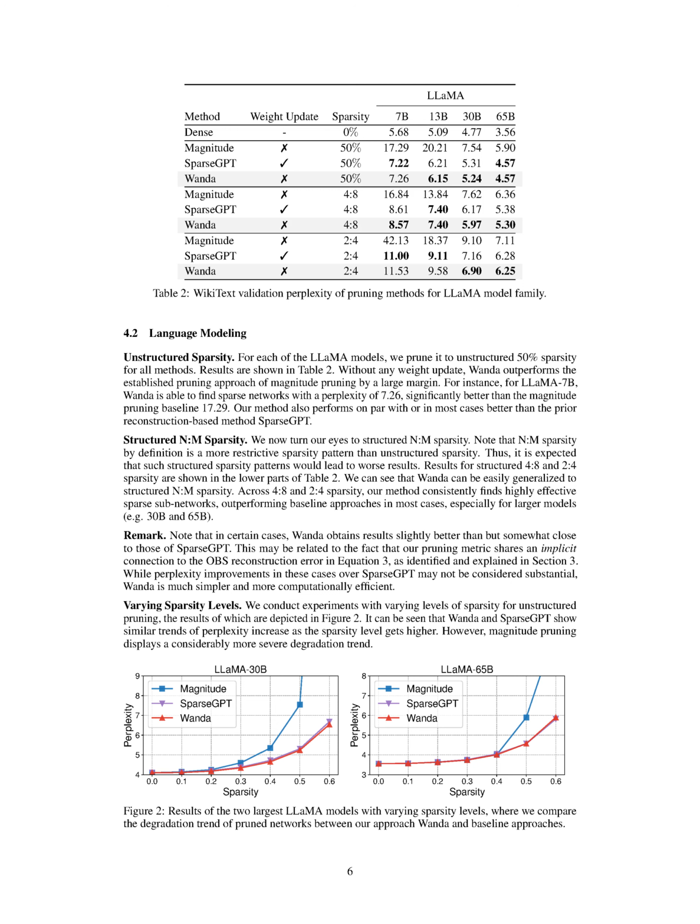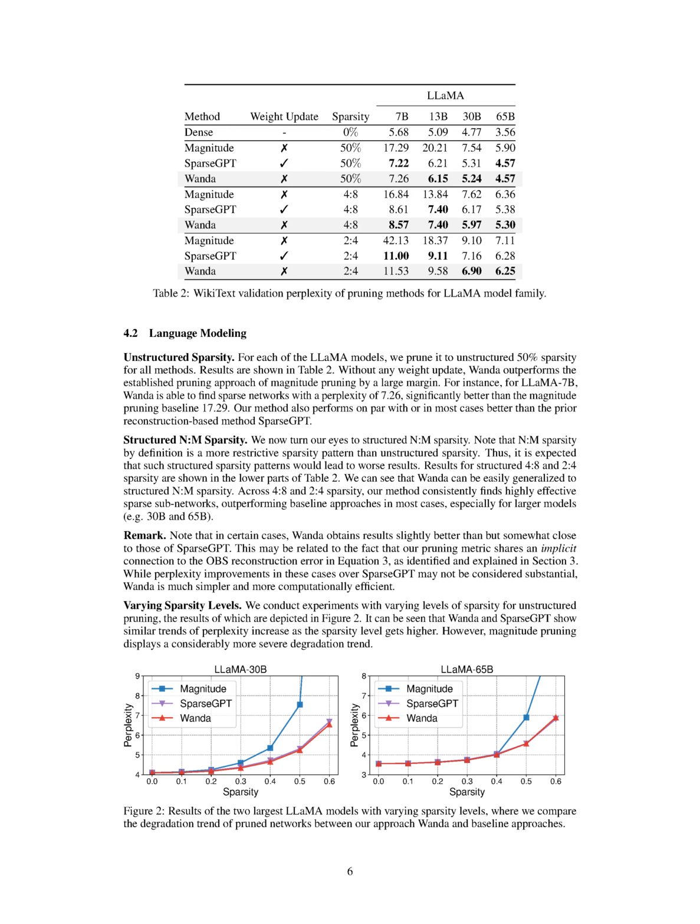As a result, you'd expect this type of structured sparsity to yield poorer results. When we examine the results for 4:8 and 2:4 structured sparsity, presented in our table, it's apparent that Wanda can adapt quite well to this type of structured sparsity. Regardless of whether we're dealing with 4:8 or 2:4 sparsity, our method consistently identifies highly efficient sparse subnetworks, frequently outperforming the baseline methods, especially when we use larger models like the 30B and 65B versions.